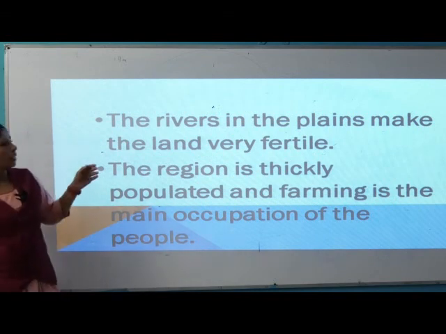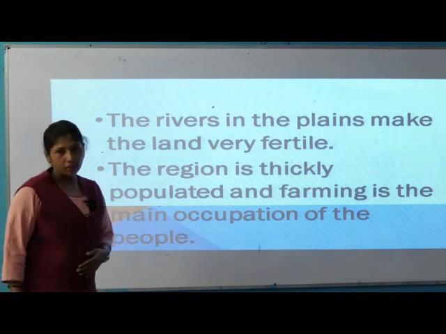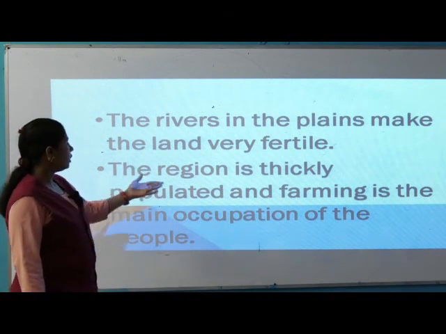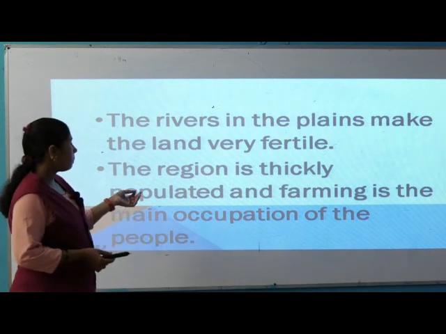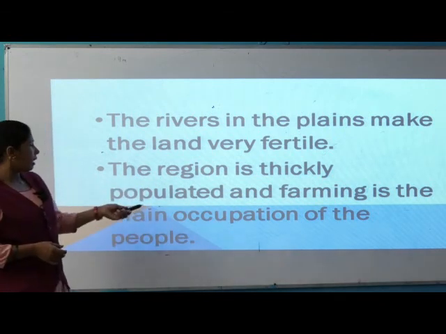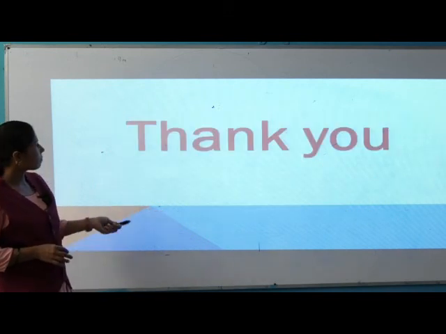The rivers in the plains make the land very fertile. The region is thickly populated and farming is the main occupation of the people.